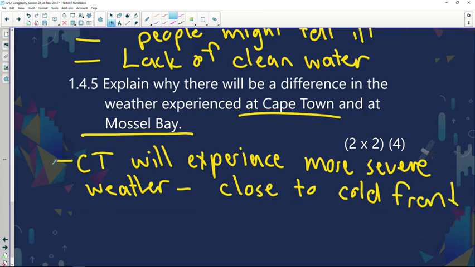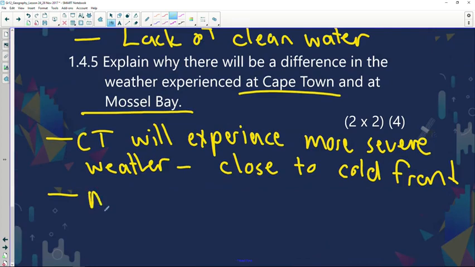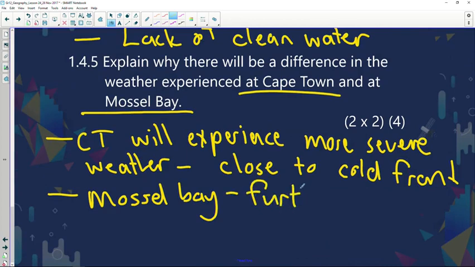And we can also say that Mossel Bay will experience less severe conditions because it's further away from it. Okay, Mossel Bay further away. You can mention that as well from the cold front.